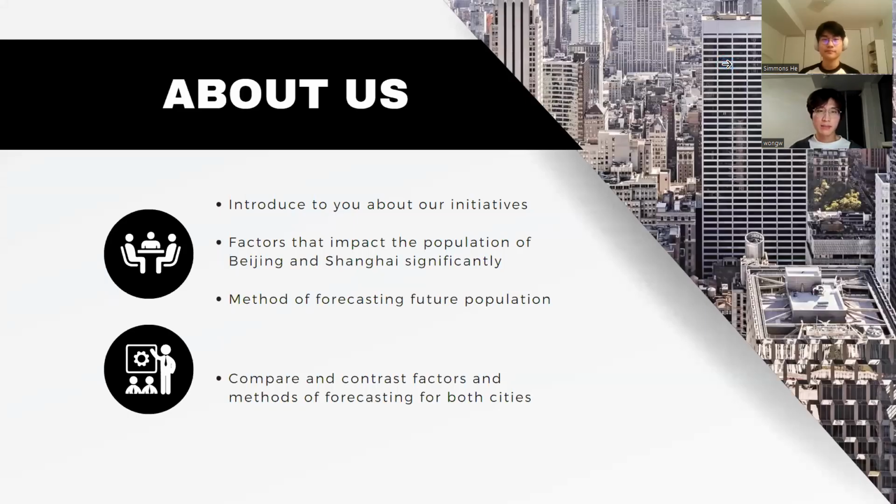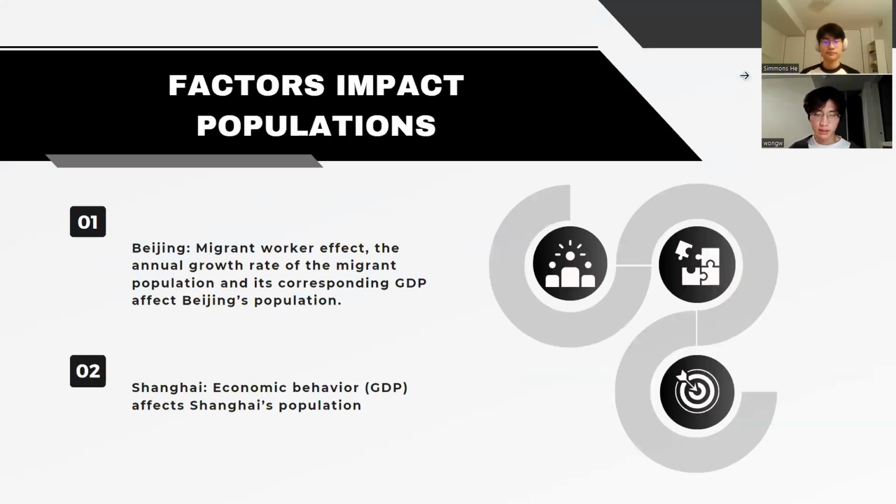To compare and contrast factors of both Beijing and Shanghai, consider the social context. Beijing is the political and cultural center of China, while Shanghai is the business center of China. So we both consider economics plays a crucial role influencing the growth of Beijing's and Shanghai's population, and are both certain that it will have a positive impact.